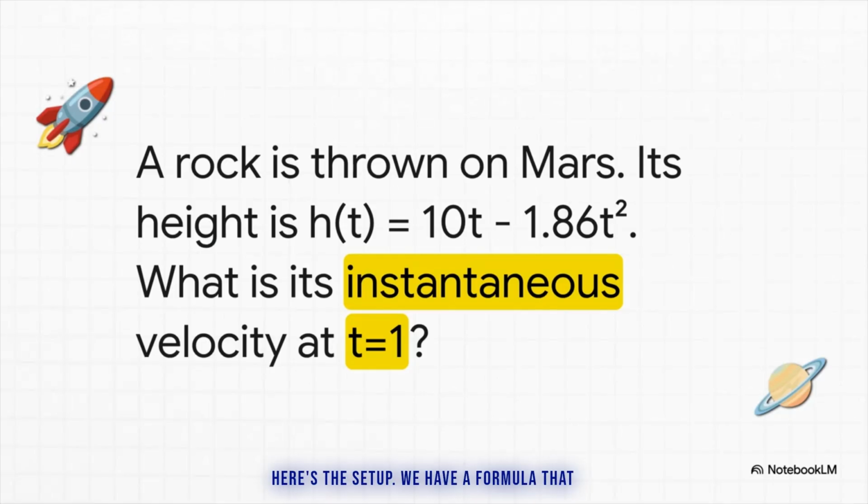Okay, here's the setup. We have a formula that tells us the exact height of a rock on Mars at any time, t, and our mission, should we choose to accept it, is to find its velocity, its instantaneous rate of change at the precise moment it's been in the air for exactly 1 second.